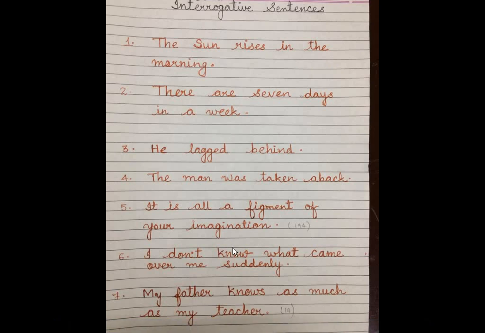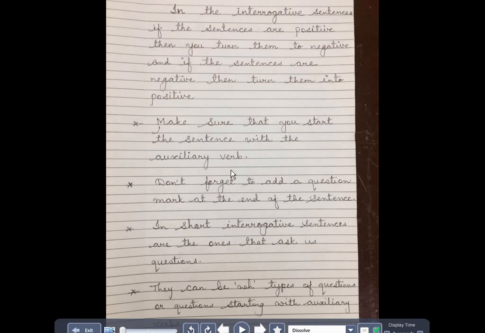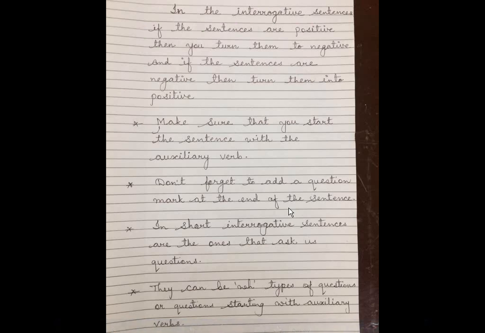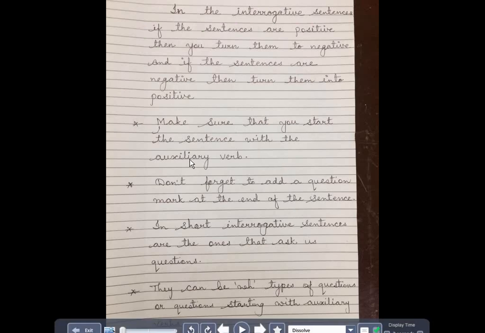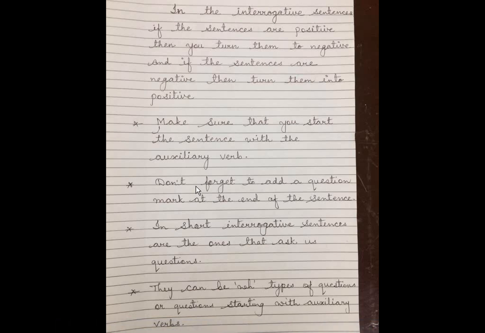Students, I suppose you have understood about interrogative sentences. I am going to stop the class over here. I suppose you know what are the rules I told you over here. Do not forget to add a question mark at the end of the sentence. Your answer always begins with the auxiliary verb. Then you also have WH type of questions or questions starting with auxiliary verb. I am going to stop the class over here.